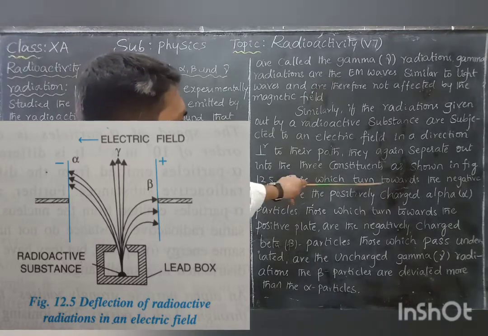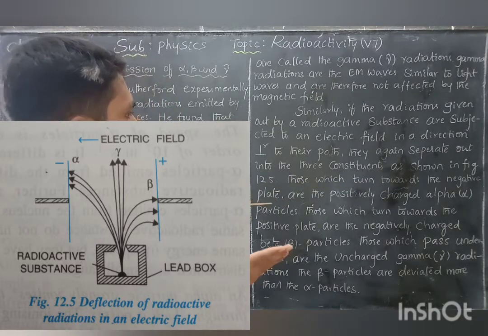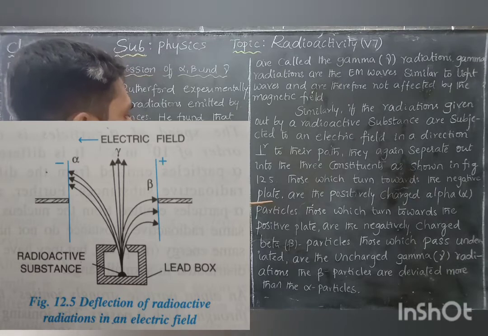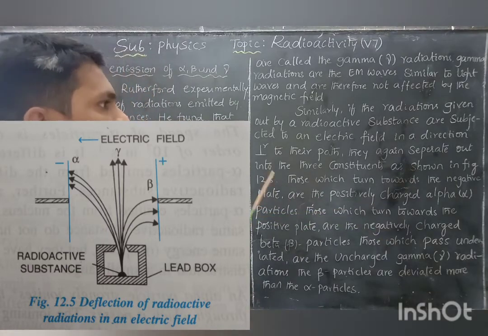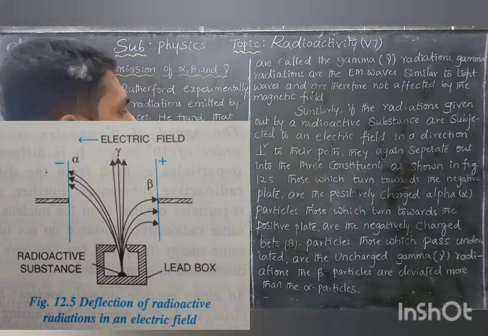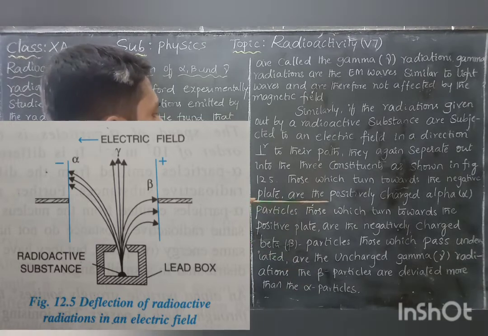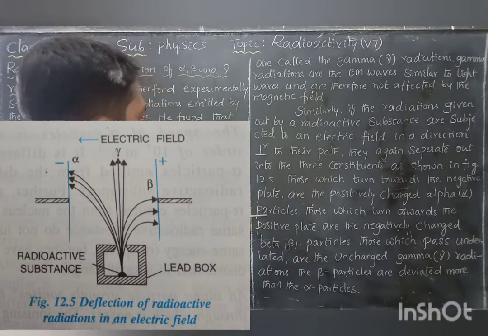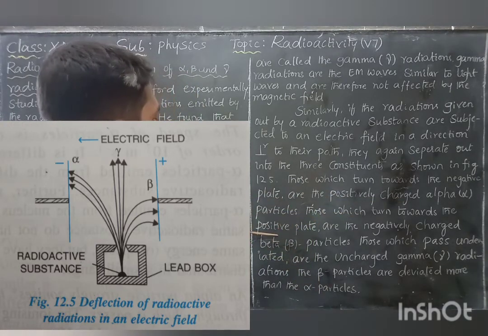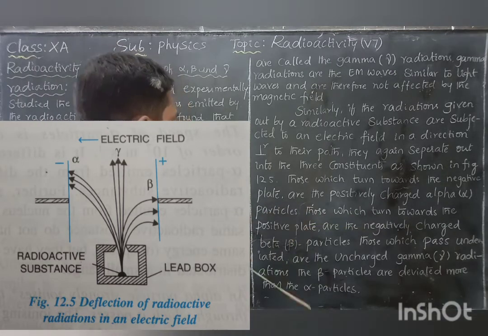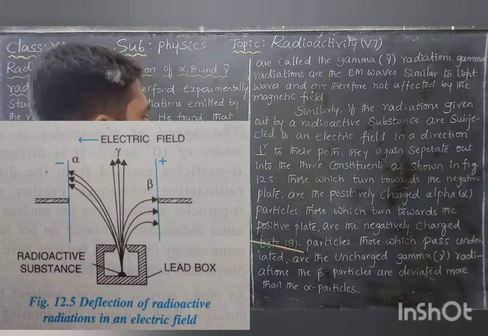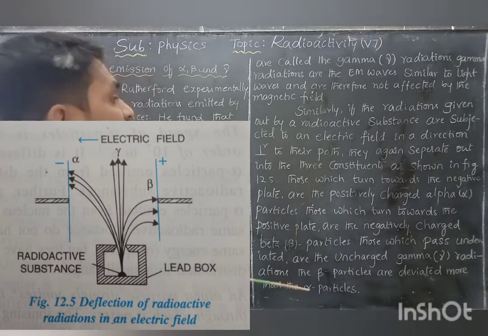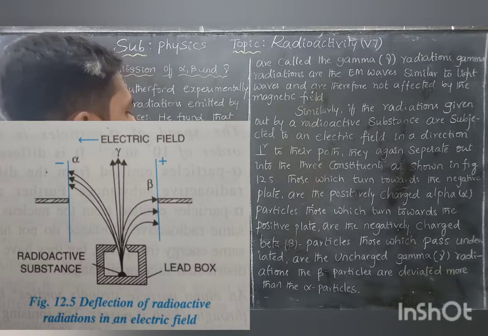Those which turn towards the negative plate are positively charged, because positive and negative charges attract each other. So the positively charged alpha particles turn towards the negative plate, and those which turn towards the positive plate are negatively charged, because beta is an electron. Alpha is a doubly ionized helium, a positively charged particle.